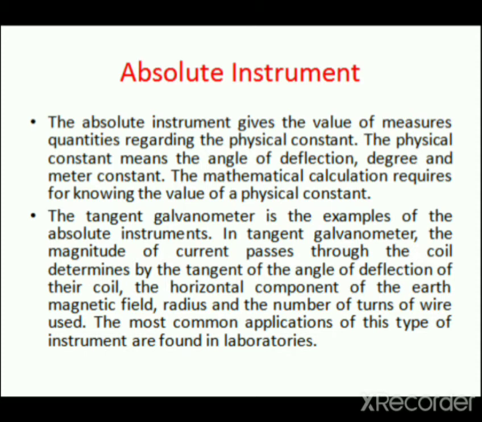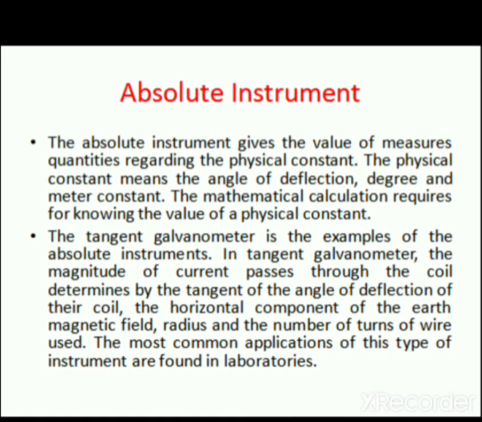In the tangent galvanometer, the magnitude of current passing through the coil is determined by the tangent of the angle of deflection of the coil. The horizontal component of the earth magnetic field, radius, and the number of turns of wire used. The most common application of this type of instrument is found in the laboratories.